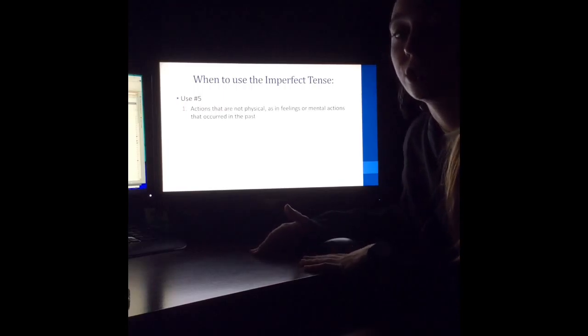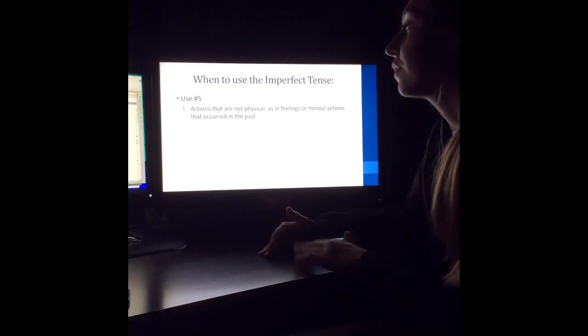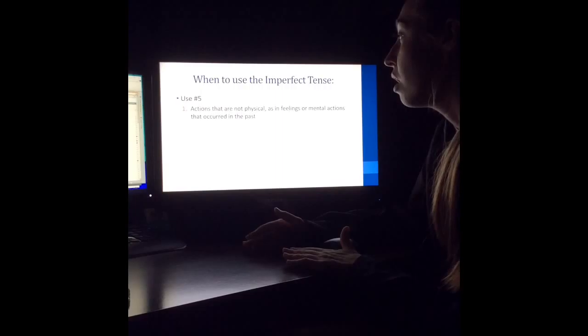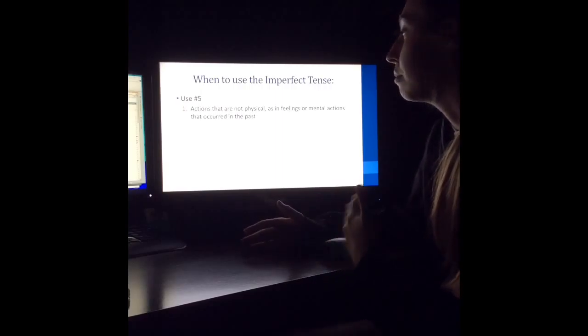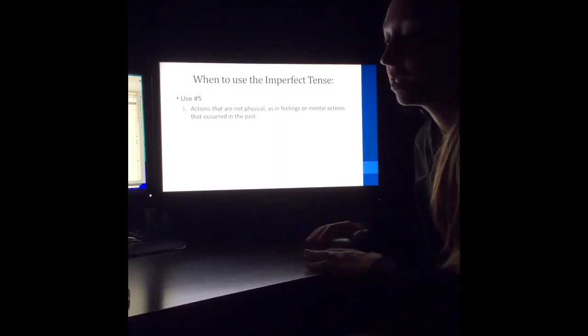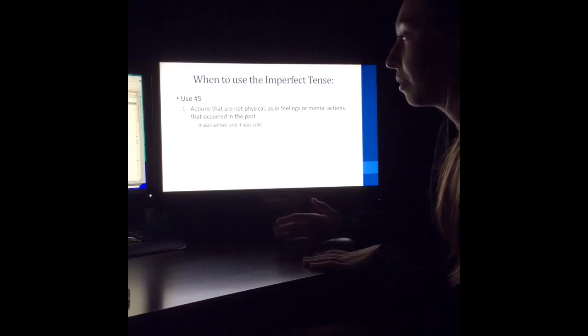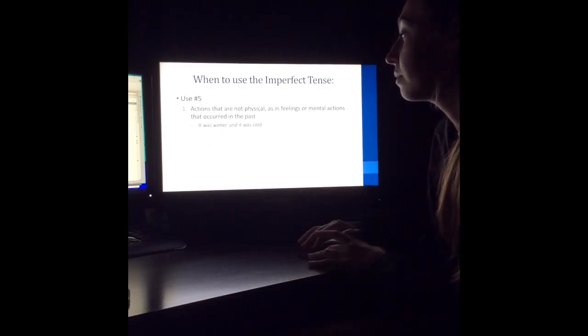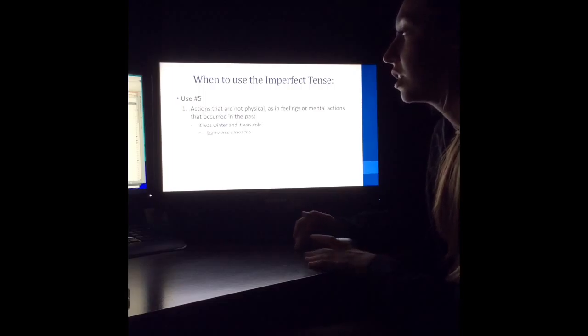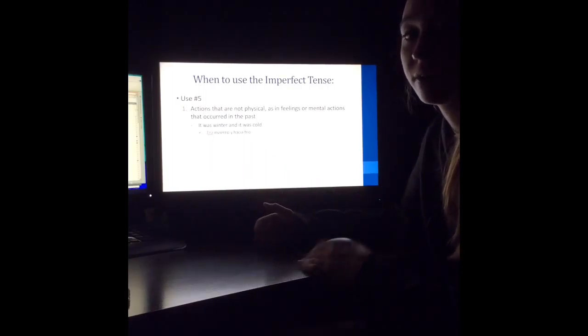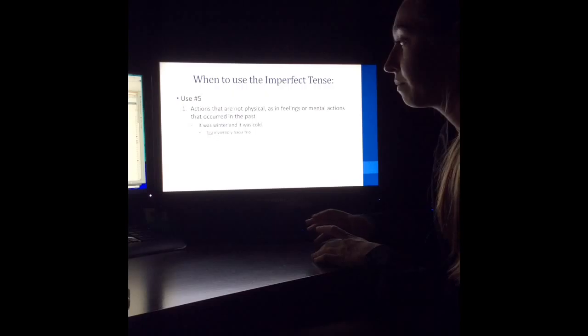The last thing you would use imperfect tense on is for actions that are not physical, but are feelings or mental actions that occurred in the past. So for example, it was winter and it was cold. Era invierno y hacía frío. So again, here's your ser verb and you have to know those conjugations.